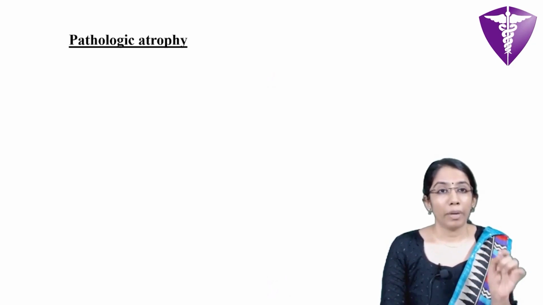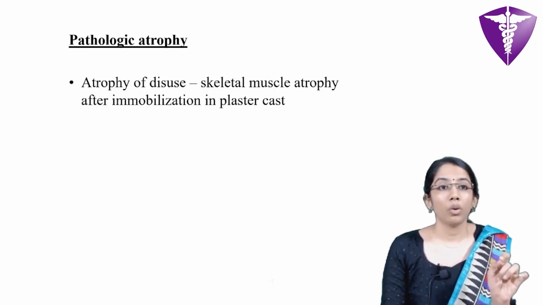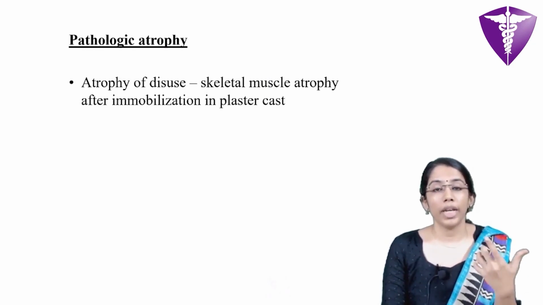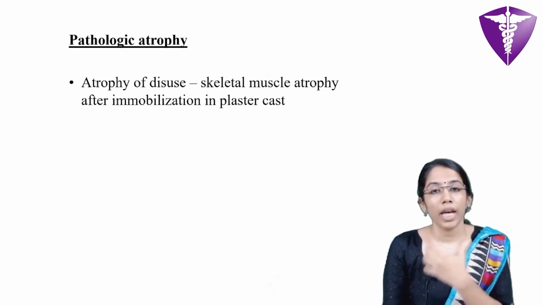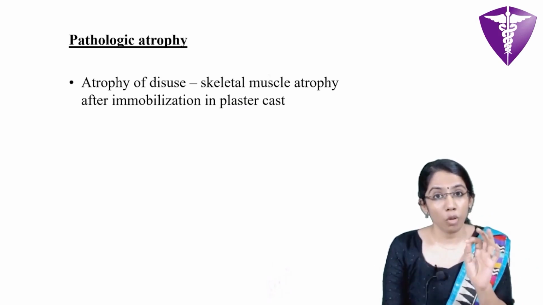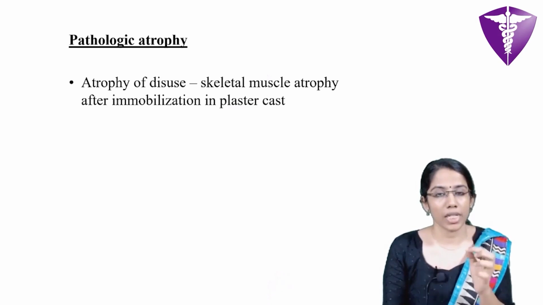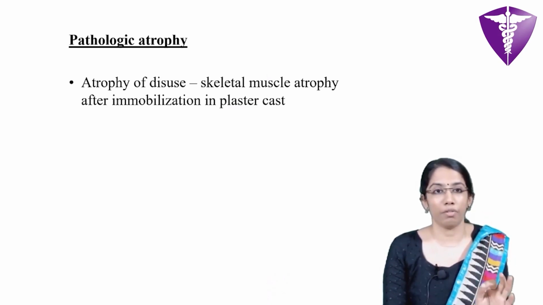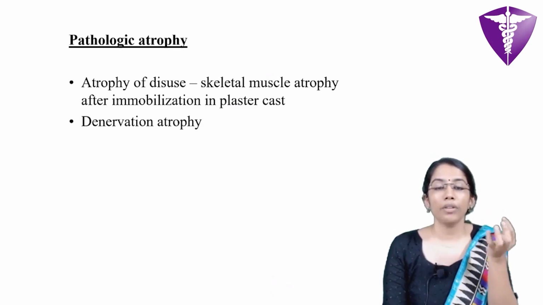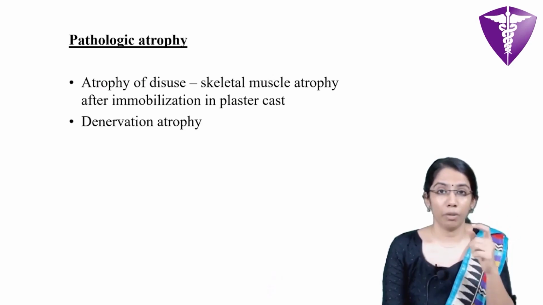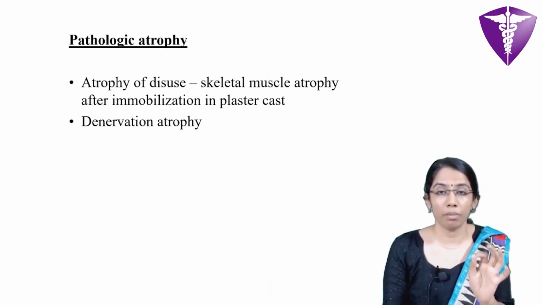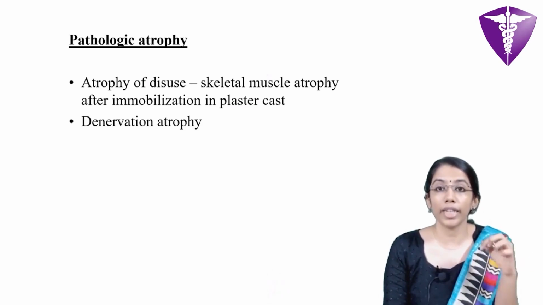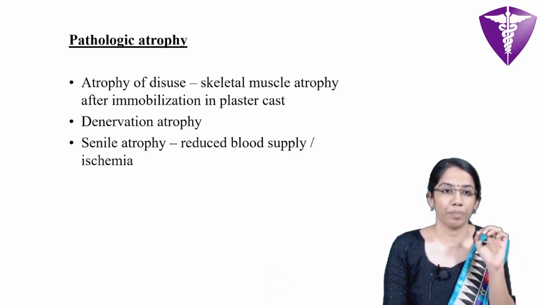The examples of pathologic atrophy include, for example, in case of fracture of the limb, if there is immobilization in a plaster cast for a prolonged period, then it leads to disuse atrophy. And if the nerve supply to a skeletal muscle is damaged, then there can occur denervation atrophy.